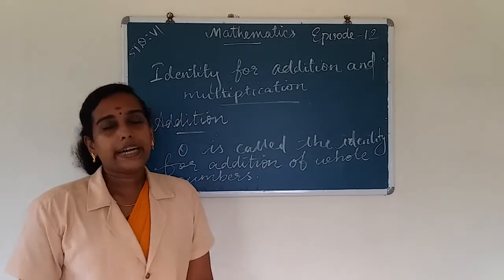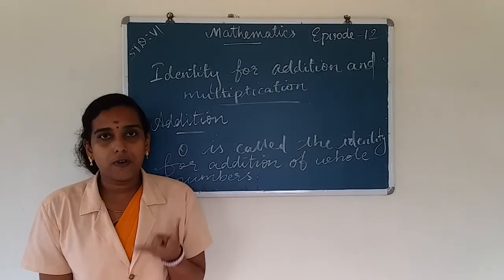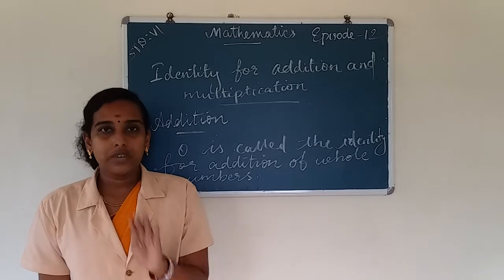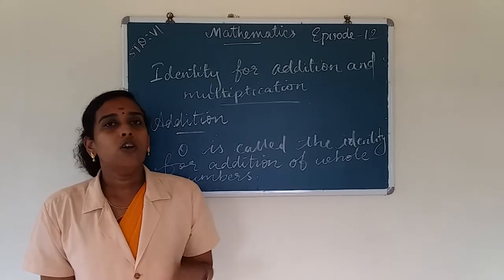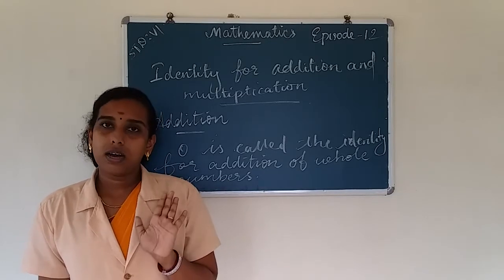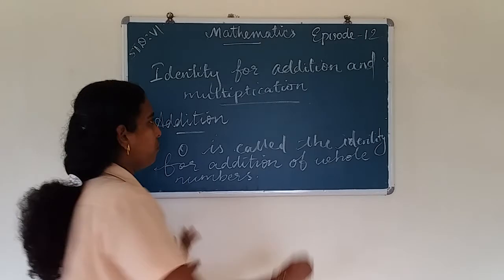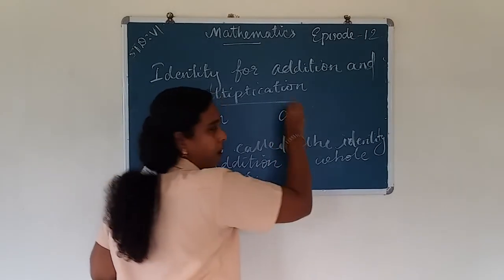So for addition, the identity is 0. 0 is the identity for addition of whole numbers, which means 0 is a whole number. We can add 0 to any whole number, then we get the same number. For example, a is a whole number.